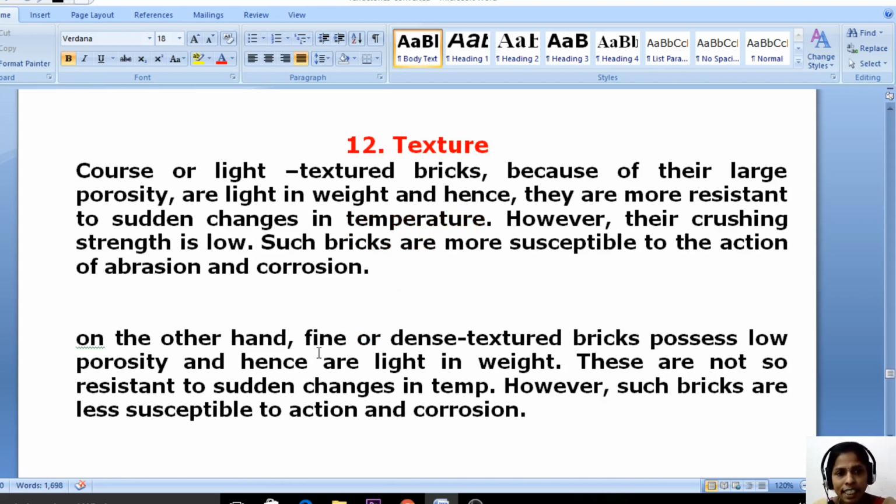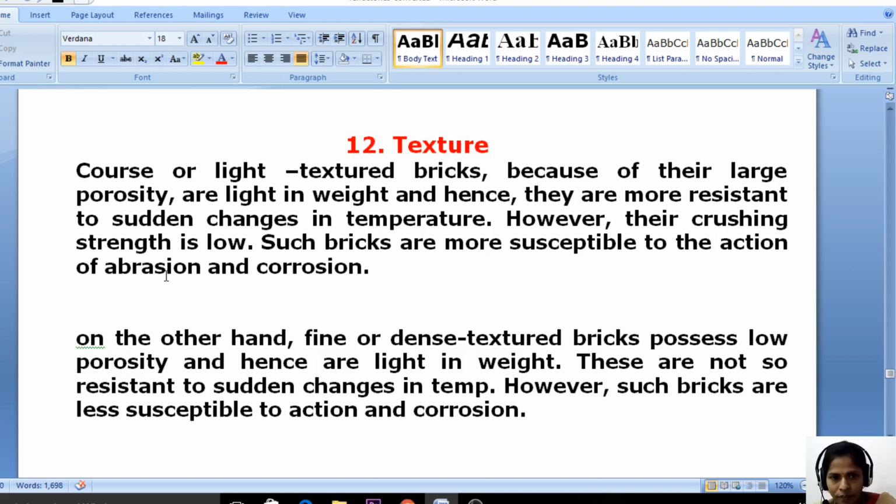And the last one is texture. Coarse or light textured bricks, because of their large porosity, are light in weight and hence more resistant to sudden changes in temperature. However, their crushing strength is low. Lightweight bricks have a larger number of pores.